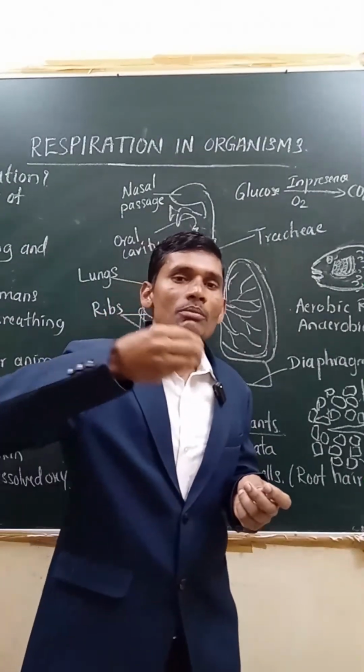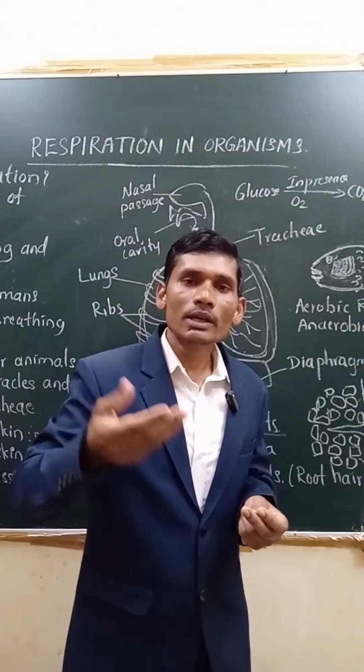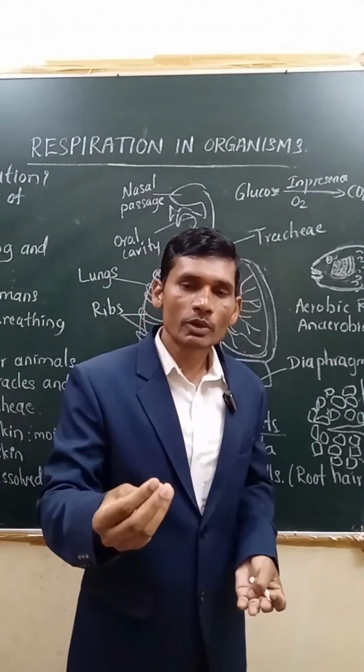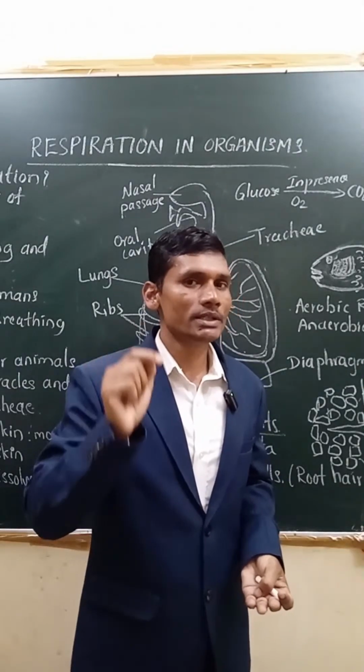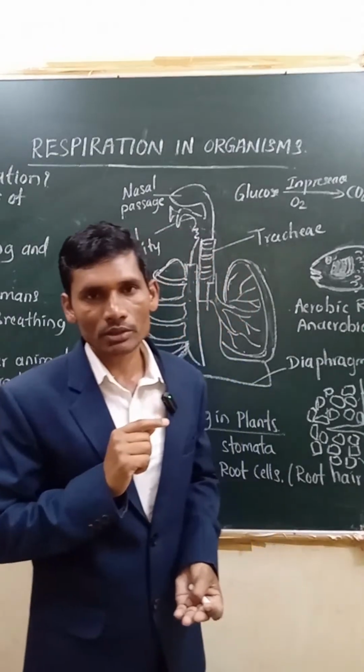When oxygen combines with glucose in the cells, it breaks down glucose to release what? Carbon dioxide. We are breathing out carbon dioxide, right? And water is also produced along with the release of energy. In the presence of oxygen, we call this aerobic respiration, right?